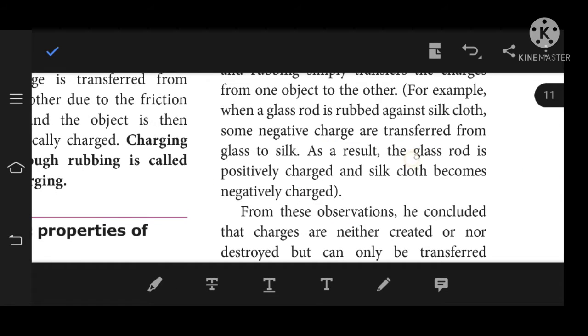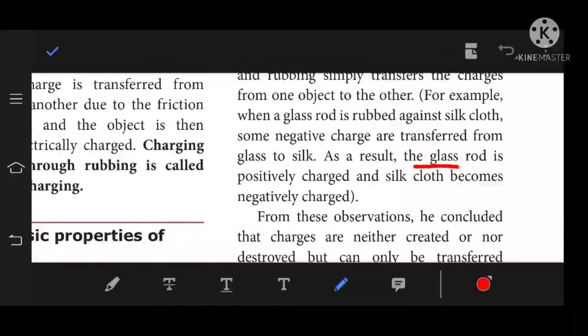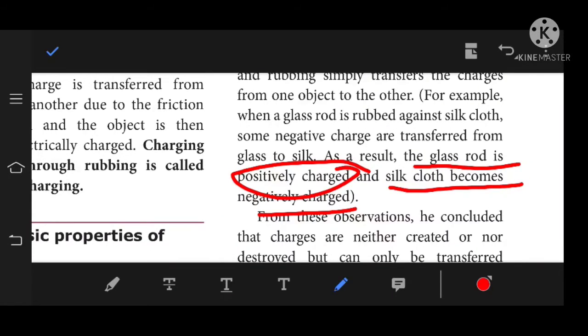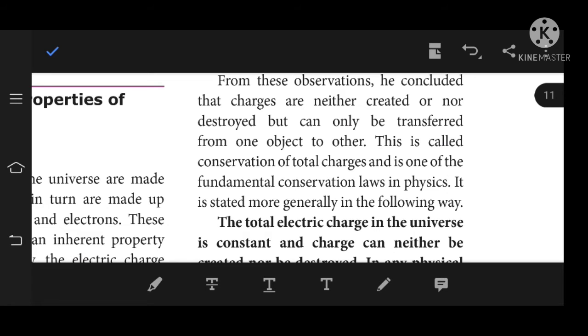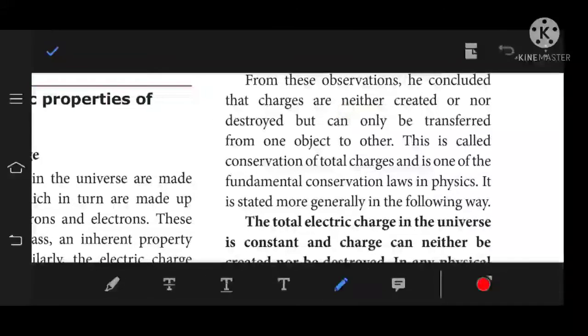So what happened at the end? The glass rod is positively charged and the silk cloth becomes negatively charged, which means the glass gives electrons to the silk. From this observation, Benjamin Franklin concluded that charges are neither created nor destroyed, but can be transferred from one object to another.